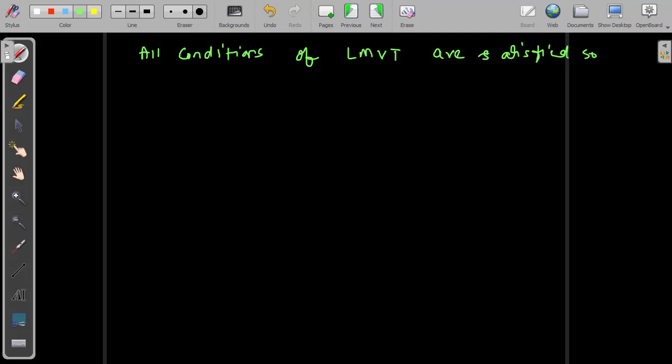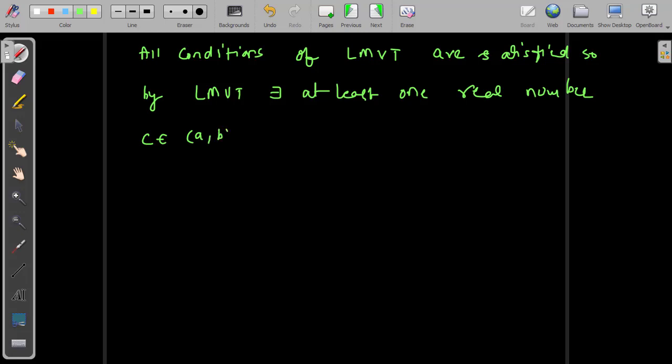So by Lagrange's mean value theorem, there exists at least one real number, let us say c, belonging to the open interval a comma b, such that f dash of c is equal to f of b minus f of a divided by b minus a.